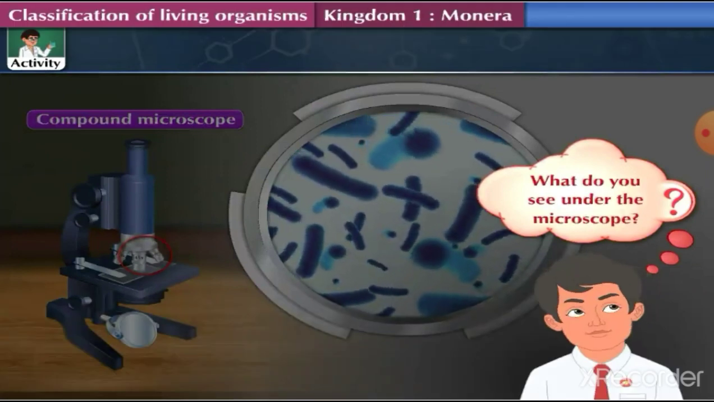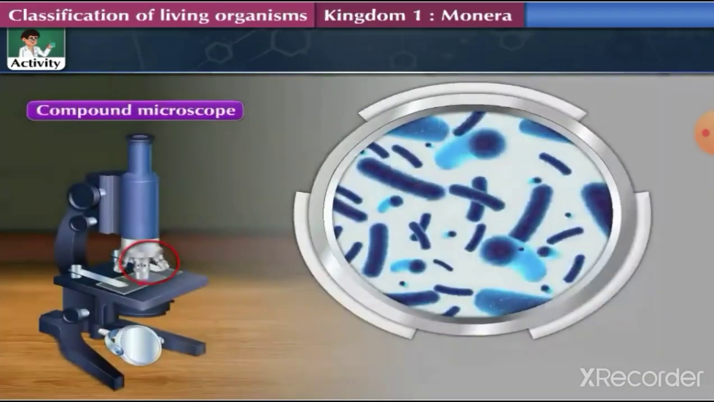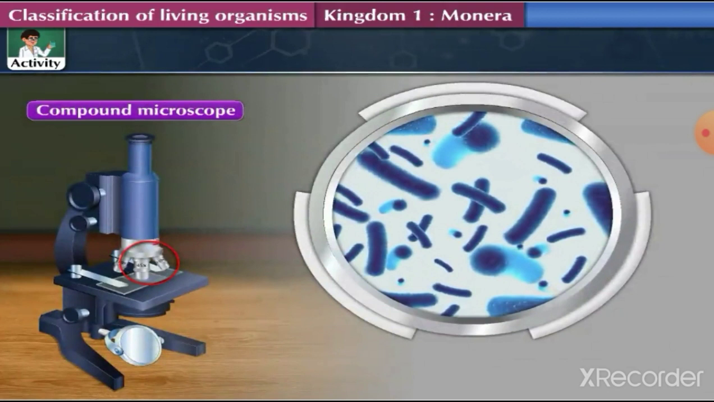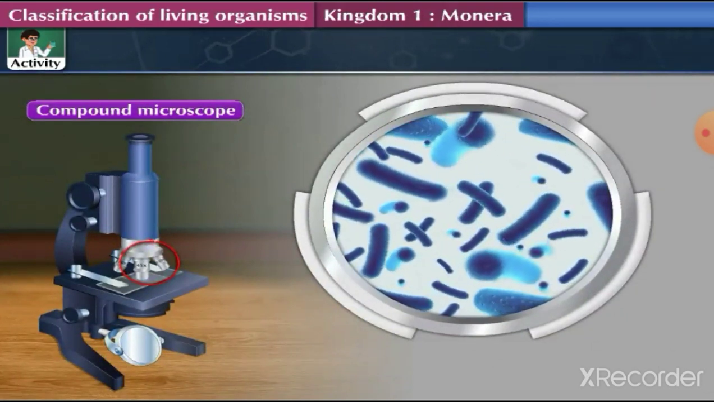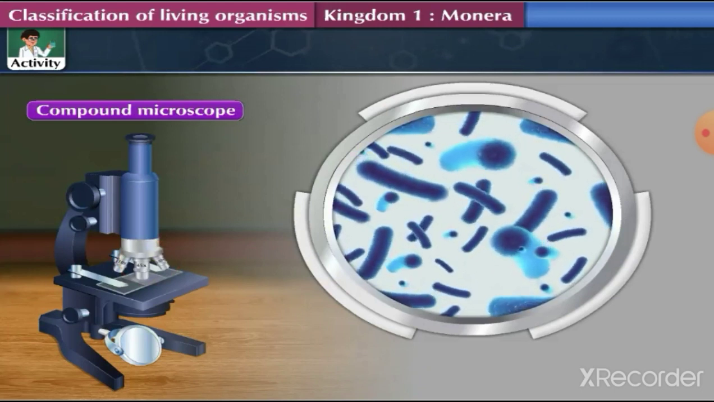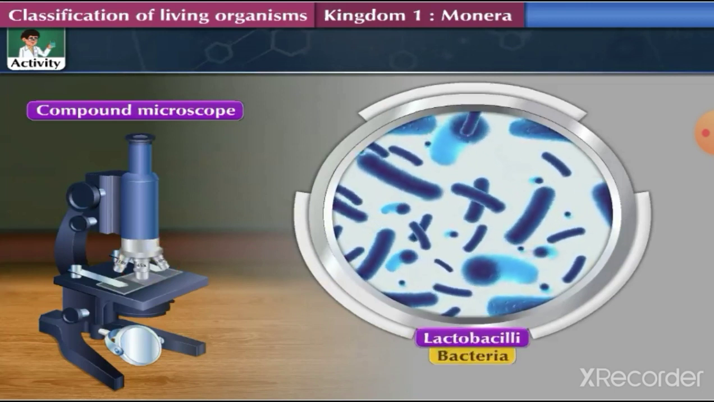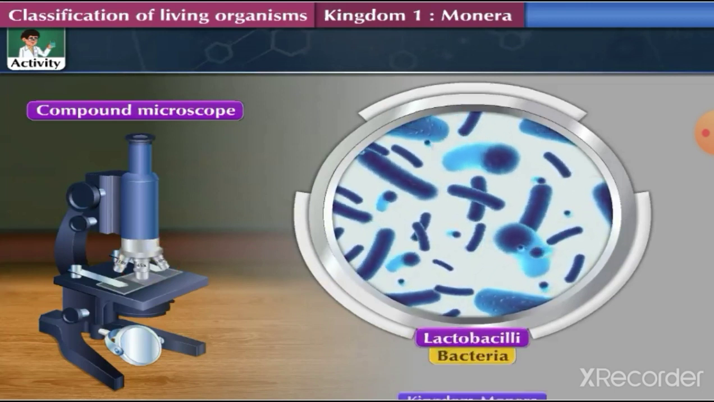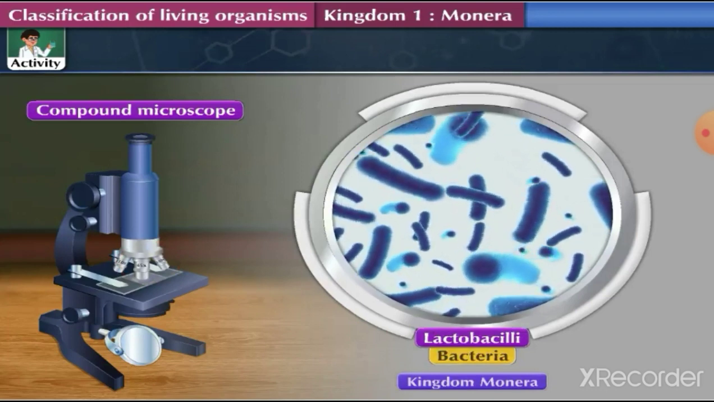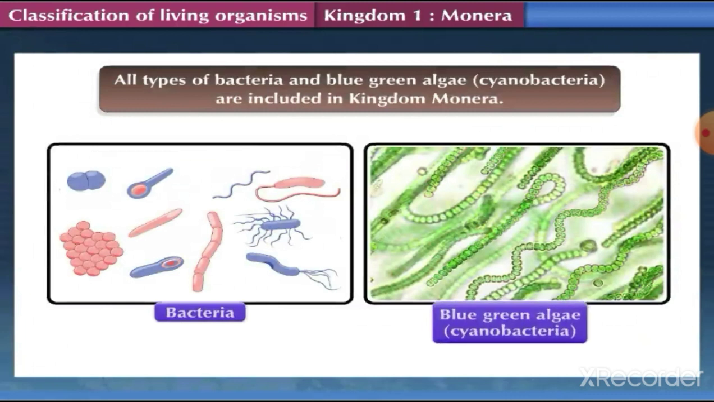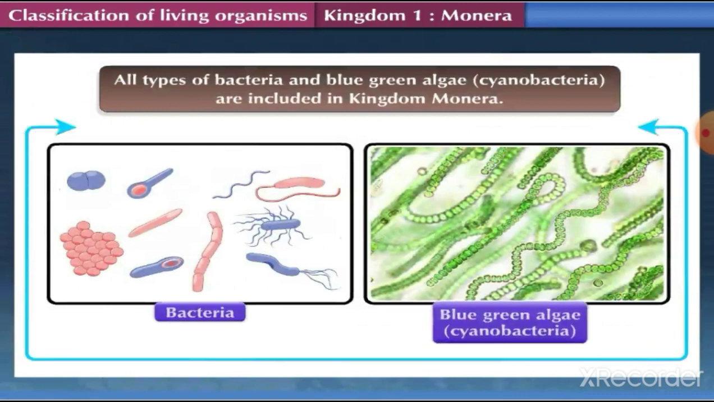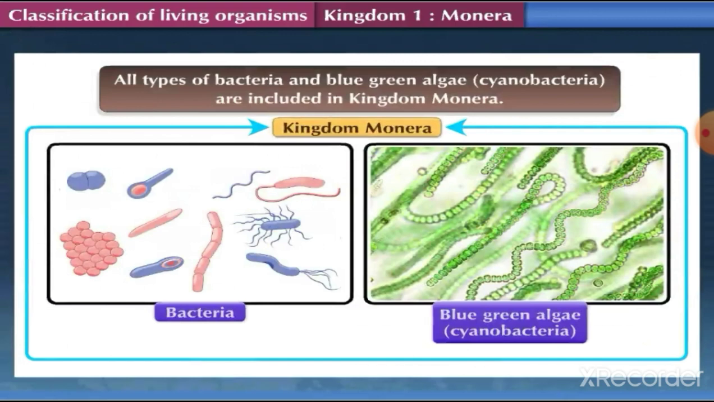What do you see under the microscope? We see small, rod-shaped microbes moving under the microscope. These are Lactobacilli bacteria. They belong to Kingdom Monera. All types of bacteria and blue-green algae, that is, cyanobacteria, are included in Kingdom Monera.